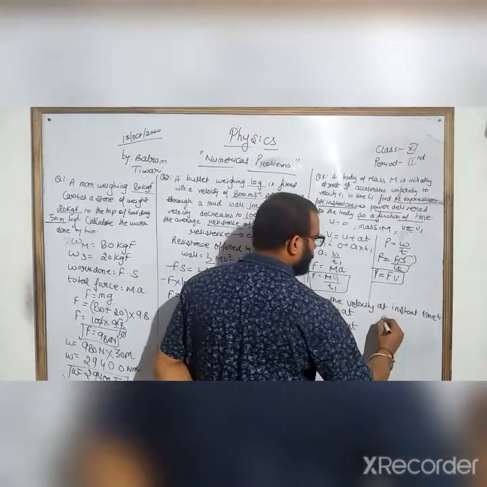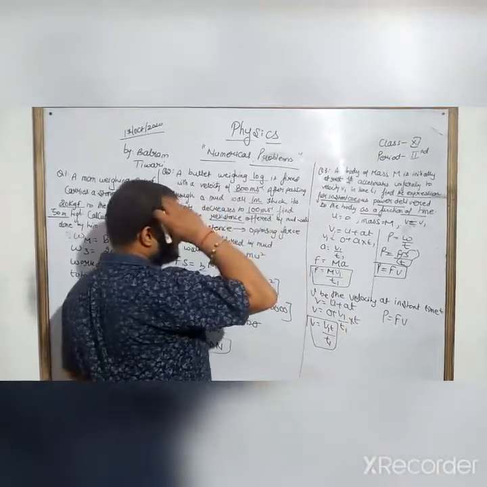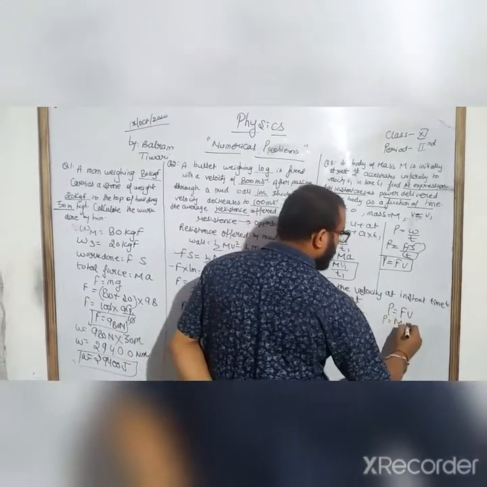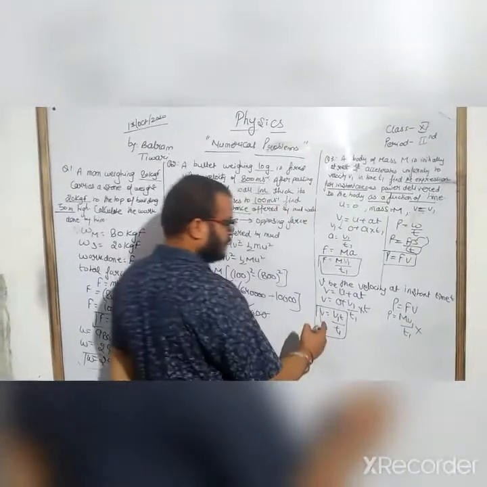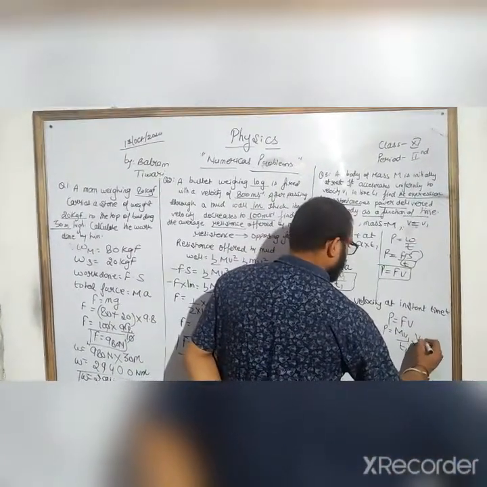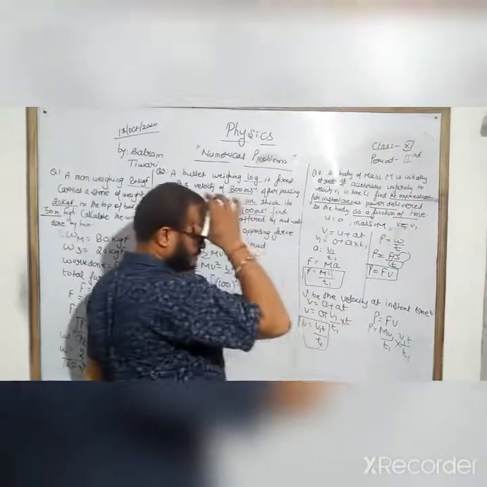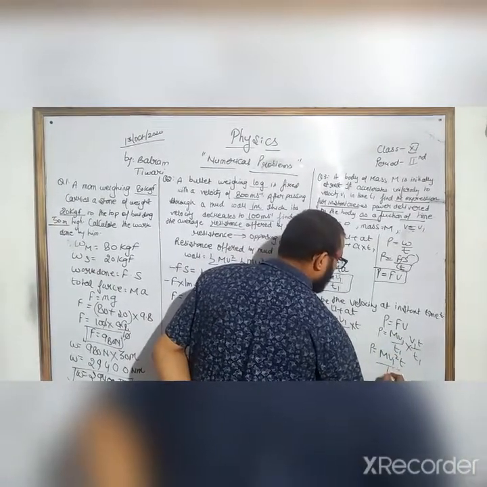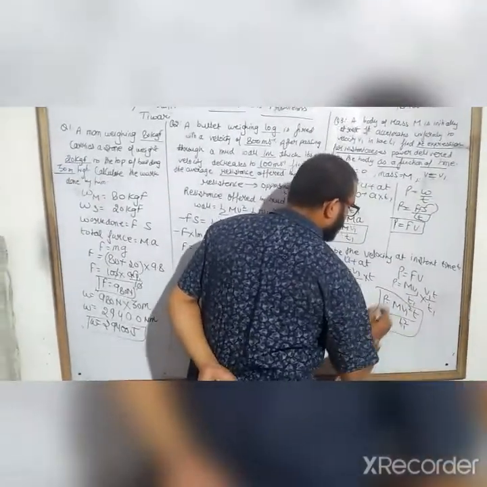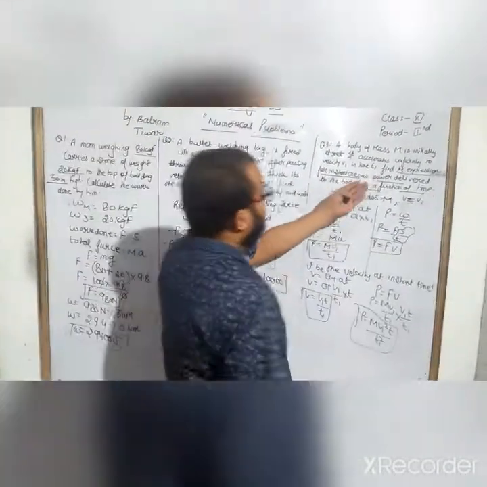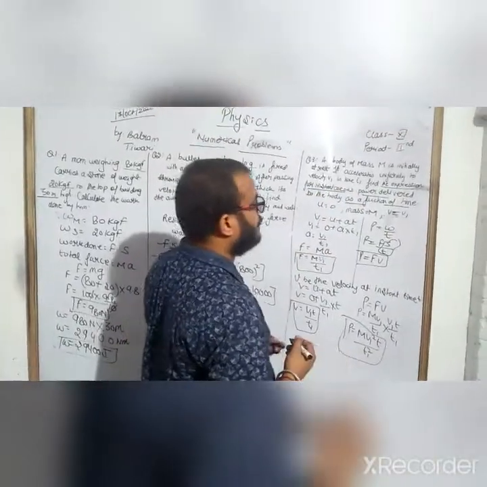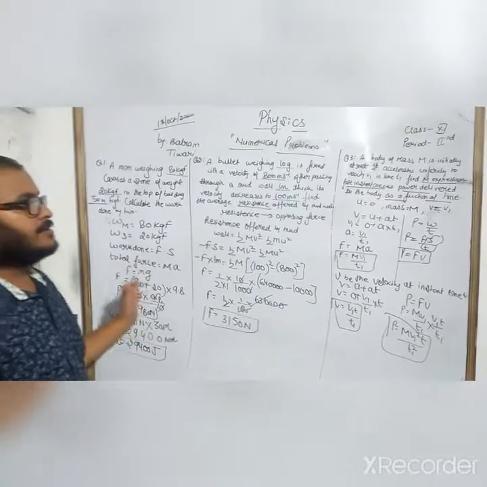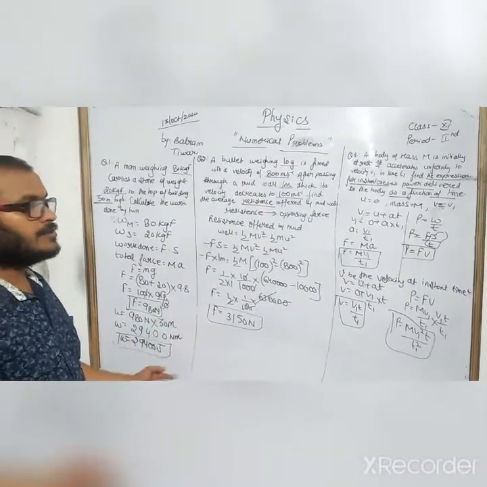So the formula of power is F v. Now the force is m v1 upon t1, into v, which is v1 t upon t1. So the power becomes m v1 square t upon t1 square. This is the power delivered at time t. By this way we can solve question 3. These are very important questions. Note down this in your class work copy.